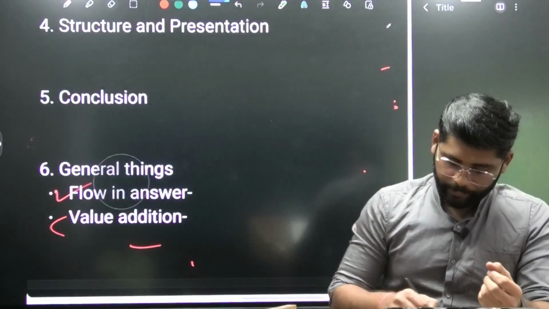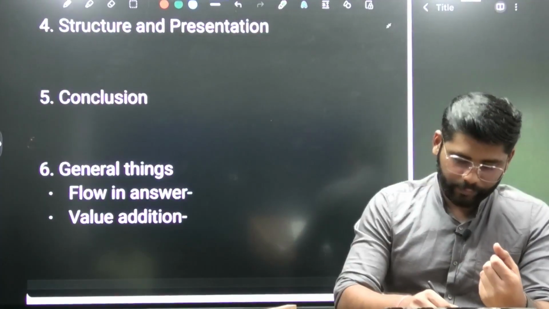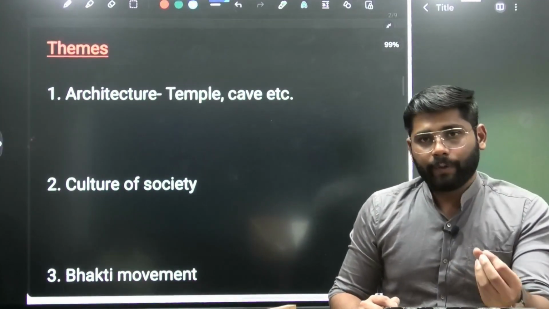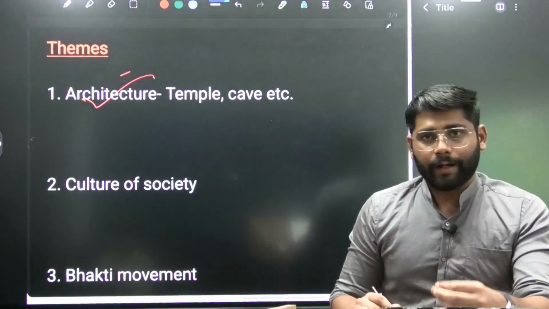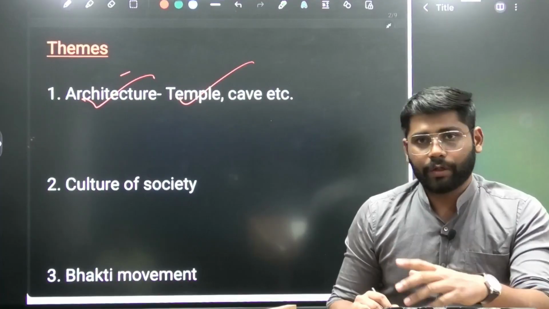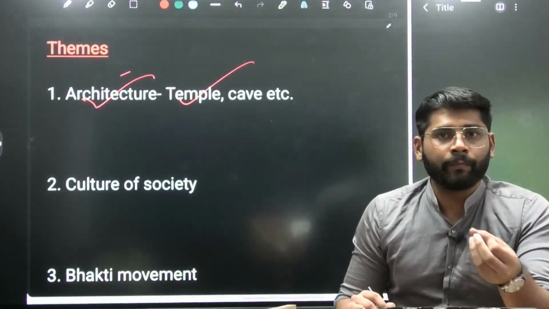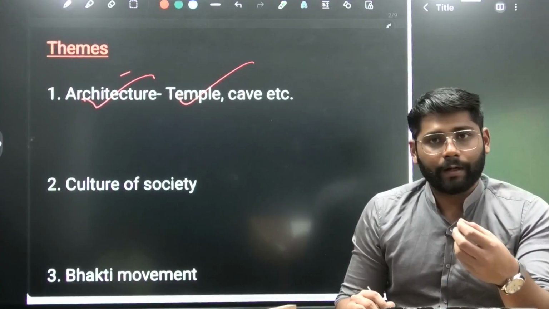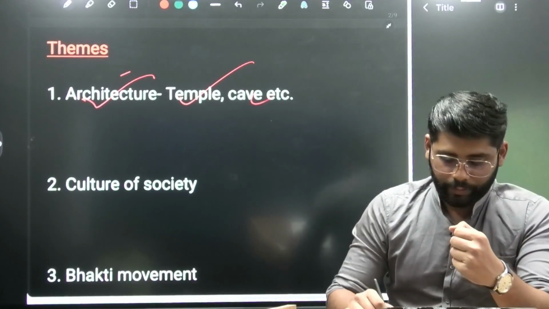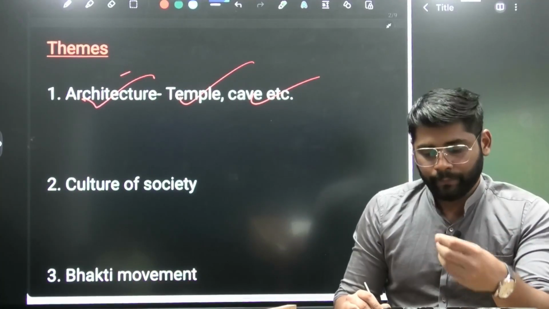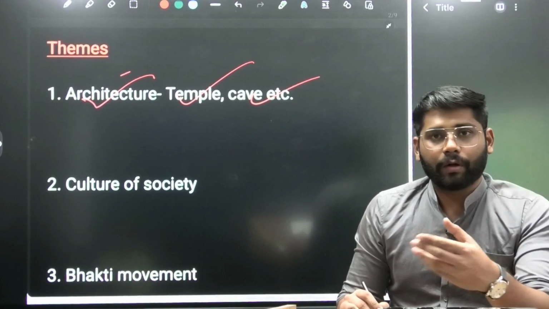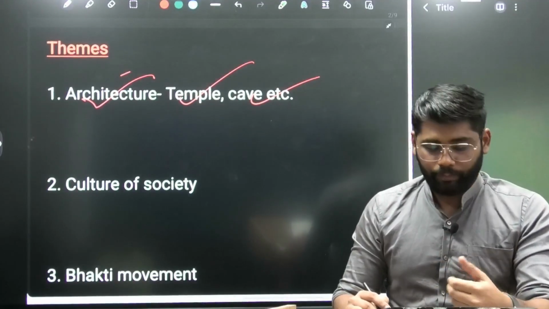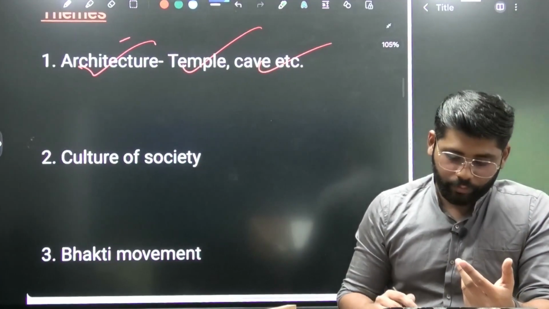So after this brainstorming, we'll move towards the themes: what are the recurring themes when it comes to art and architecture. First is architecture. In architecture, they ask about temple architecture, what kind of temple architecture developed in a particular time period, or which kind of temple architecture was patronized by a particular dynasty. Cave architecture also becomes a major theme. They may ask about rock cut architecture or Buddhist caves. This kind of theme they usually repeat, so we are going to deal with this also.